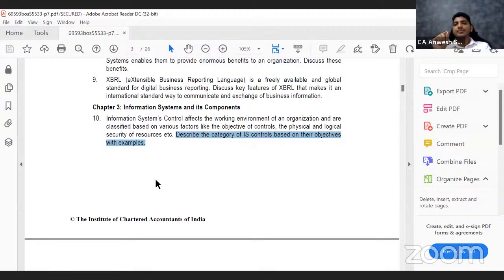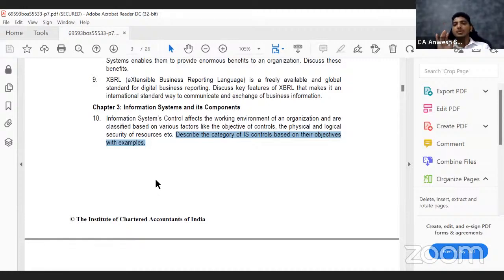So the software, let us say, does not allow you to enter a journal entry of future date. Then it is called a preventive control. Next, let me give a simple example. Let us say there is a password which is required to log into the system. That is a preventive control. If you're not an authorized user, you cannot log into the device at all. That is a preventive control.